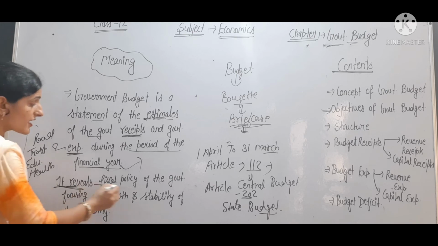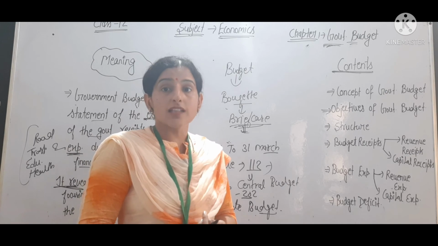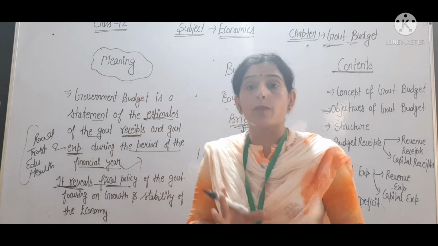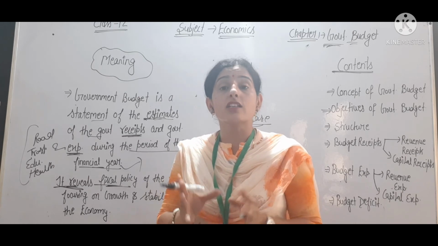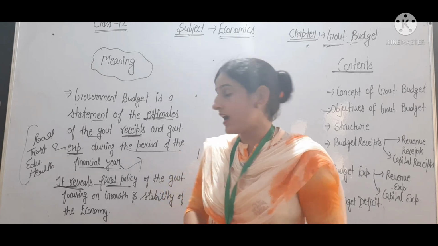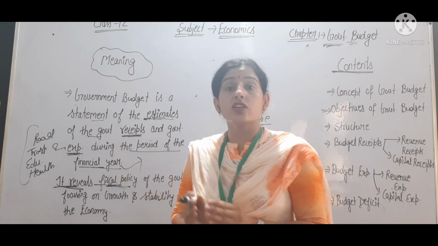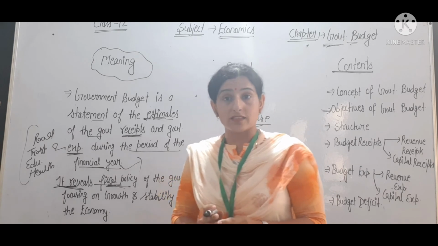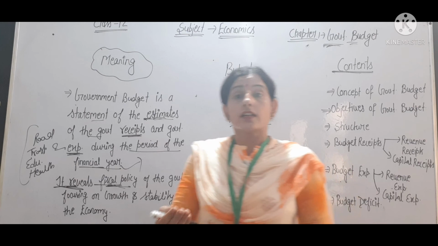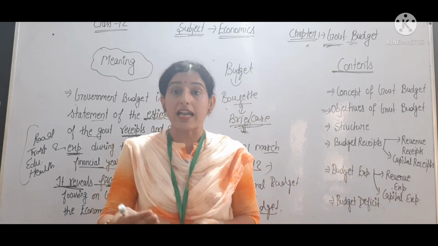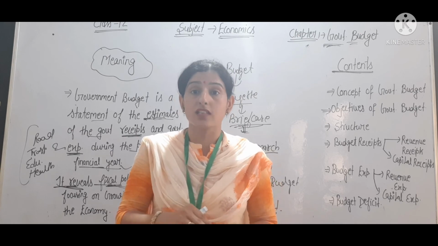So what does it reveal? It reveals fiscal policy. There are two types of policy, fiscal policy and monetary policy. Monetary policy is mainly under the control of the RBI, the Reserve Bank of India, which controls the money supply in the economy, and fiscal policy is under the government's control. In this, expenditure and revenue take place. So how much the government should spend and how much the government will impose taxes on the public, all that is decided by the fiscal policy.